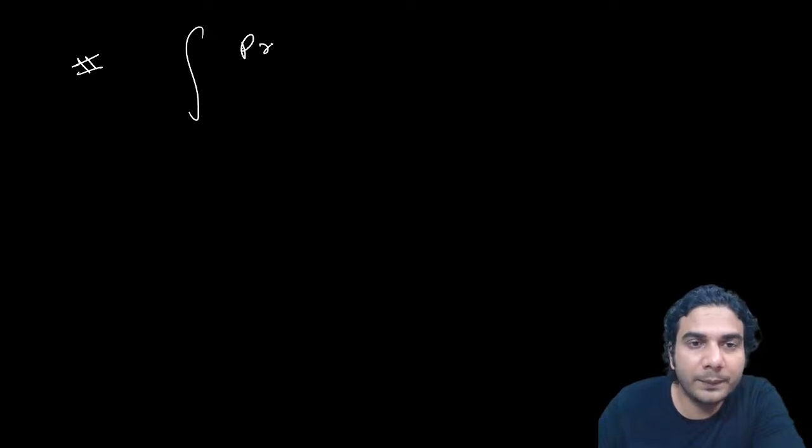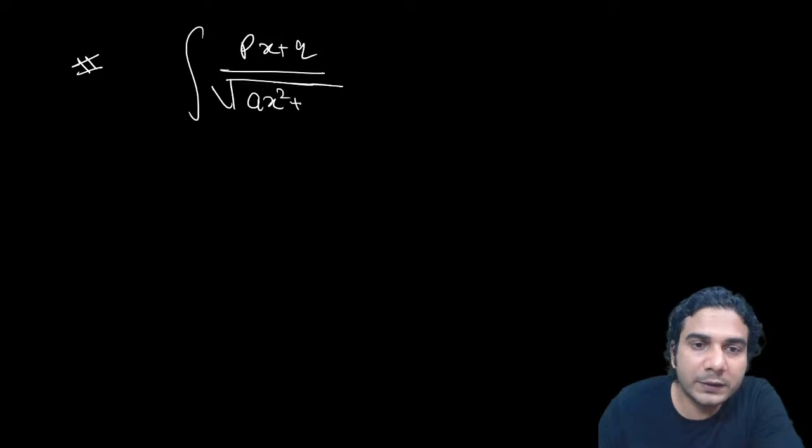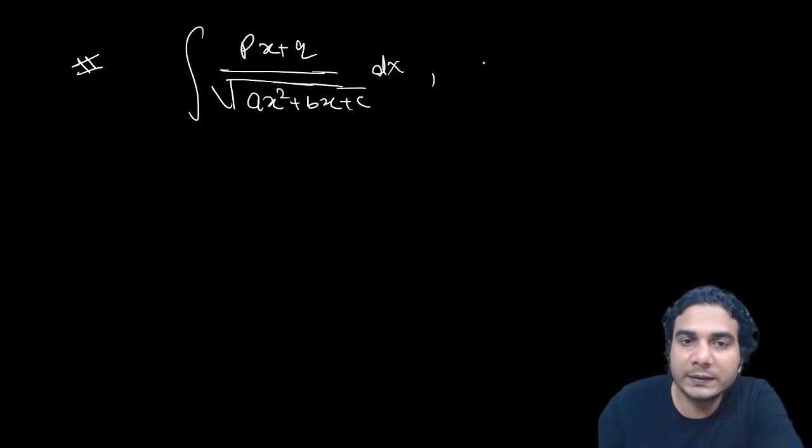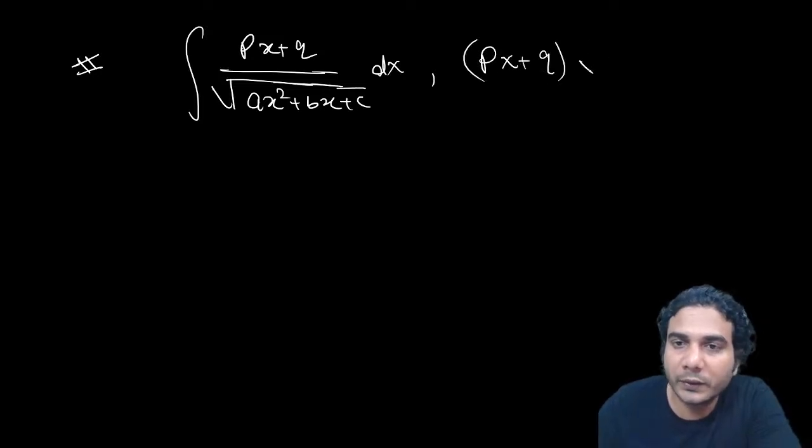Okay, so let's learn some more substitutions. What will happen if some other form is given? See, there are some other forms as well. Whenever you have px plus q, a linear upon under root of quadratic ax square plus bx plus c, then what will you do? So let me tell you this as well as this. You can have this quadratic in the numerator as well, right? So in this case, what to do?